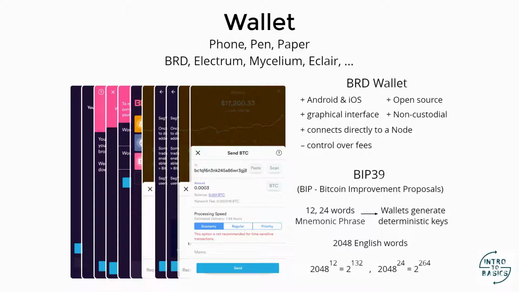That's why second layer solutions are being implemented, like the Lightning Network, where funds can be added to a payment channel, and then those funds can be used on the Lightning Network to do really fast and secure transactions with minimal fees. Then we can close the channel and the final version of the transactions will be settled on the actual blockchain. It's similar to the way banks settle transactions. When we do a credit card transaction, for us it seems instant, but actually the banks will settle these transactions at the end of the day, or week, or even month.